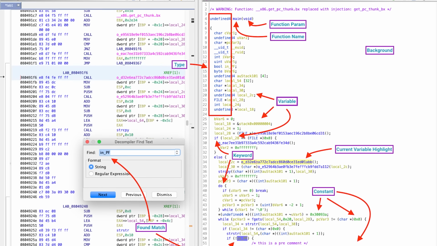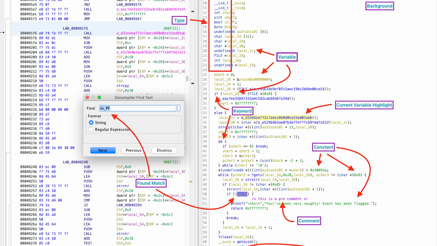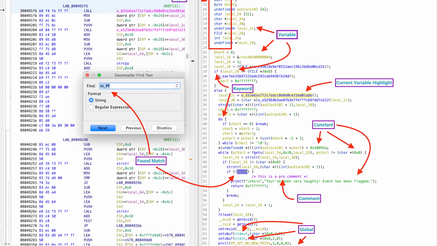Use Ghidra's decompiler to see pseudo-C code next to assembly. Compare them, learn how high-level code translates to low-level instructions.